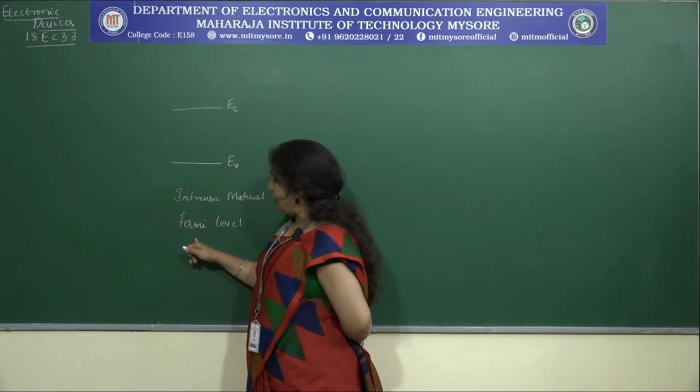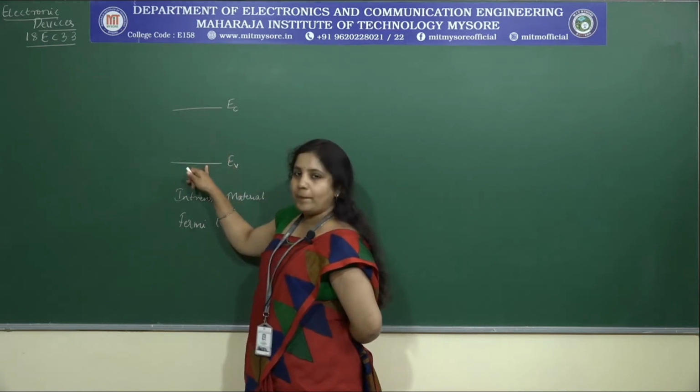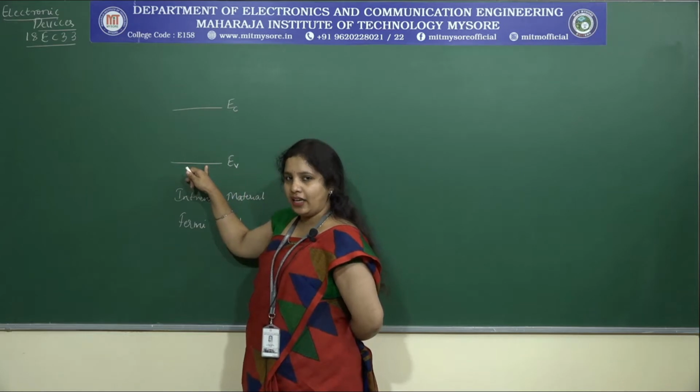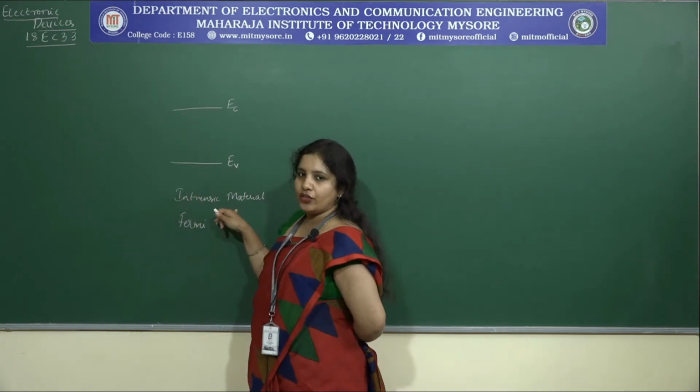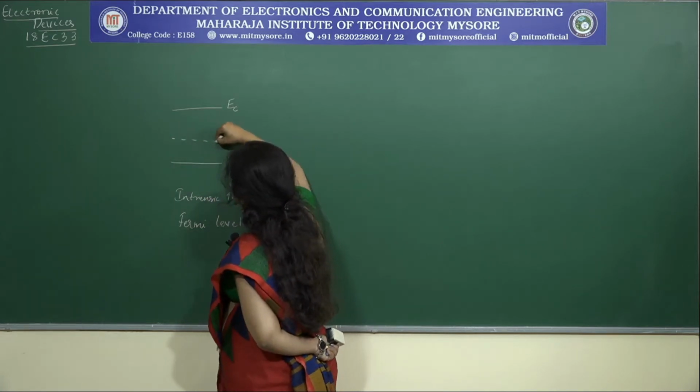So that Fermi energy level is somewhere halfway between EC and EV for an intrinsic material.